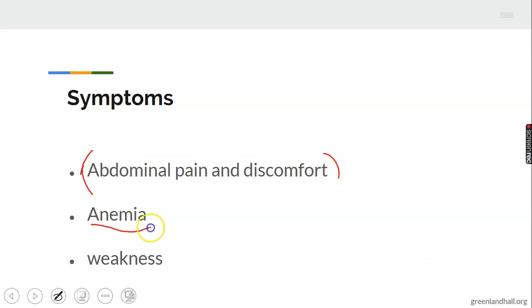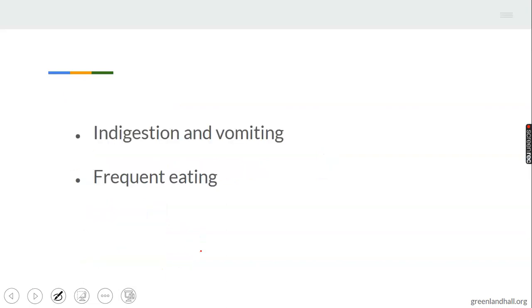Two, anemia. Anemia means shortage of blood. Shortage of blood can take place in such an animal or man when infected by tapeworm. We have general weakness as well, indigestion and vomiting. That is why at times you see some children, immediately they finish eating, they throw up whatever they have eaten, hold down their stomach and could be crying because of the pains.